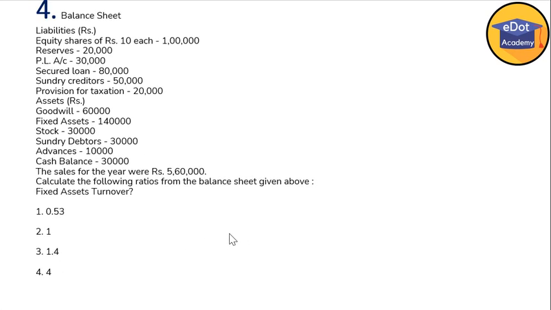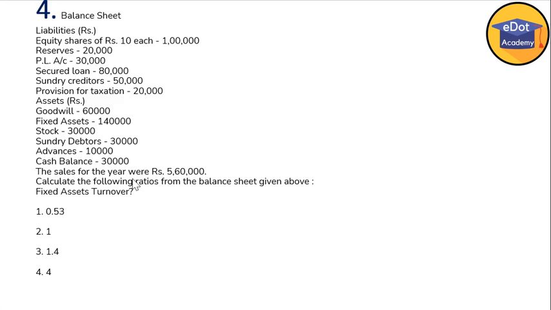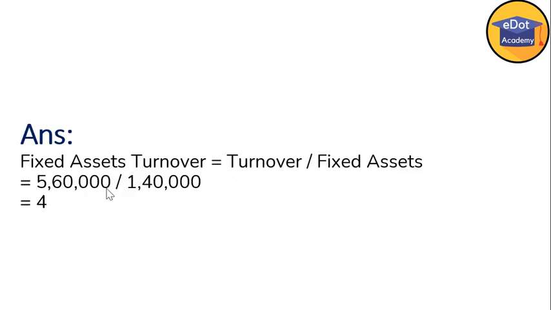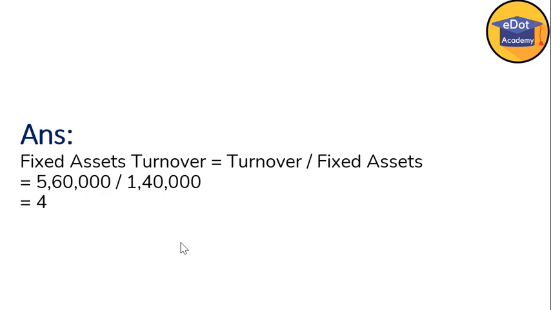Now, next question, fourth one. Data is same here. You have to calculate fixed asset turnover. So even though it is written as fixed asset turnover, the formula is turnover divided by fixed asset. Turnover here is 5,60,000. You can see here sales for the year is 5,60,000 and fixed asset is 1,40,000. So 5,60,000 divided by 1,40,000, we are getting 4. So option fourth is correct here.